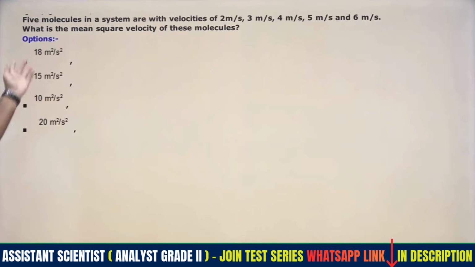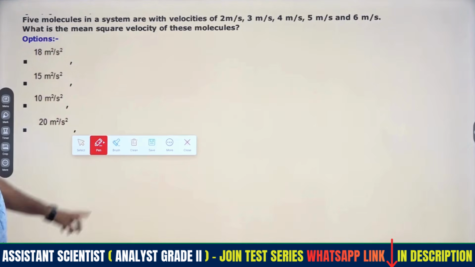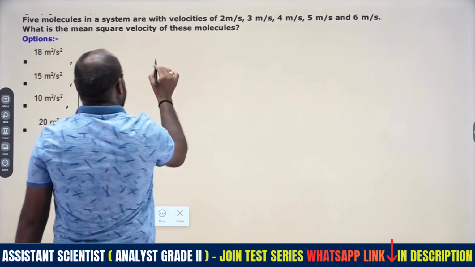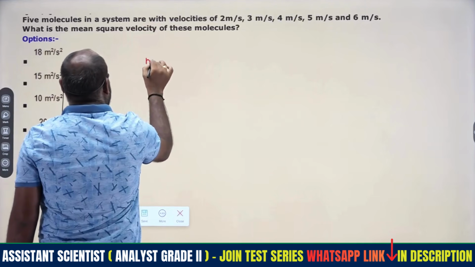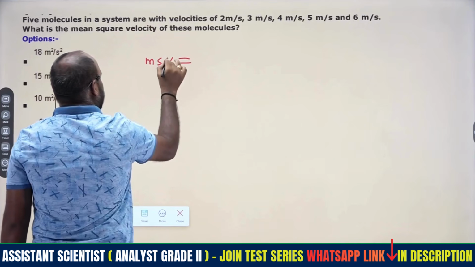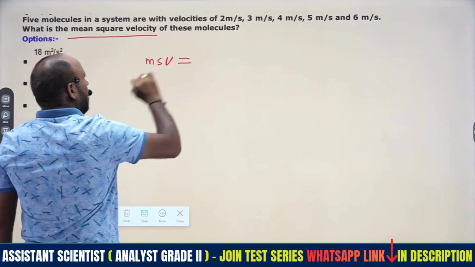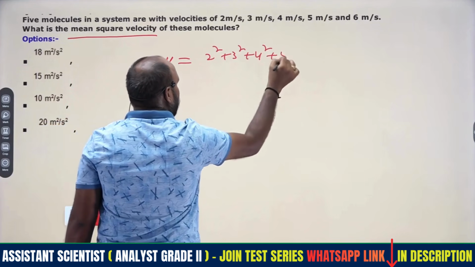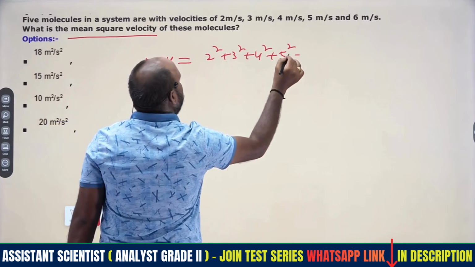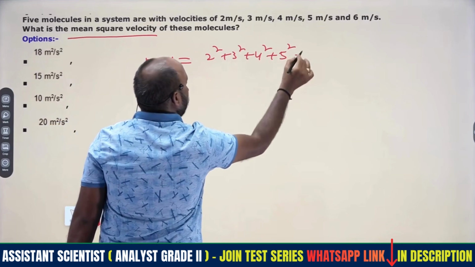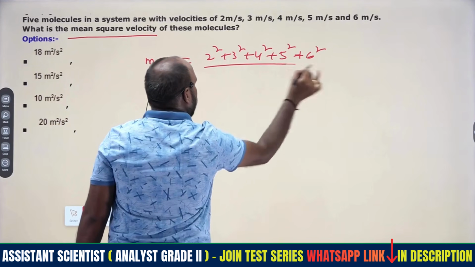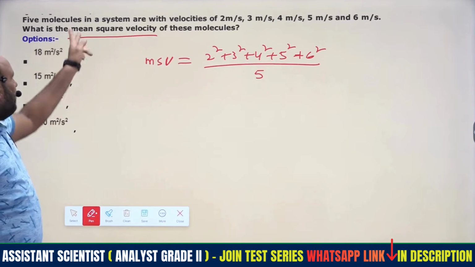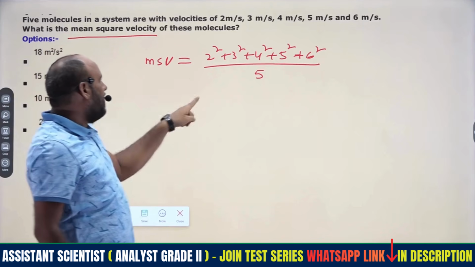Okay, then coming to the part where velocities are given. Mean square velocity. How many velocities are there? Five velocities. Therefore the mean square velocity I am writing: 2 square plus 3 square plus 4 square plus 5 square plus 6 square, divided by the total of 5. This is not root mean square. If it were root mean square, we would have to take the square root.